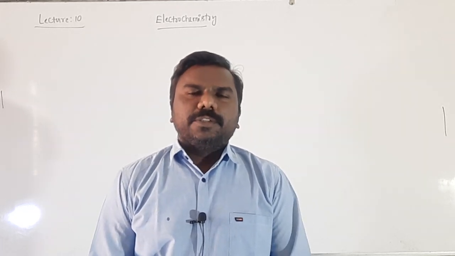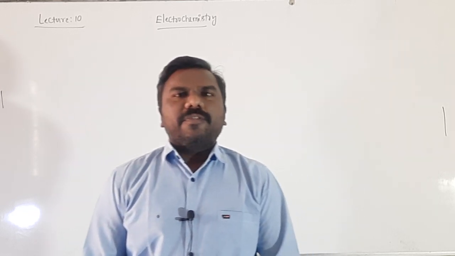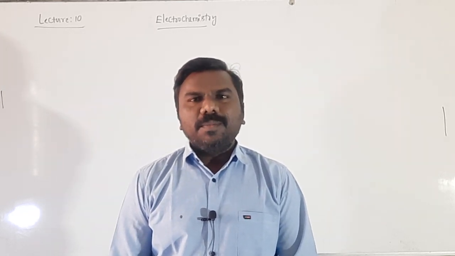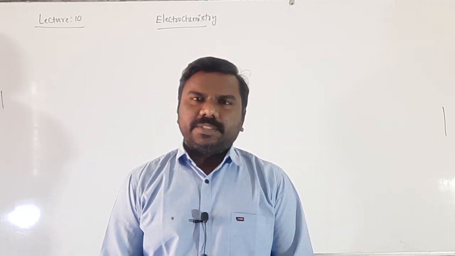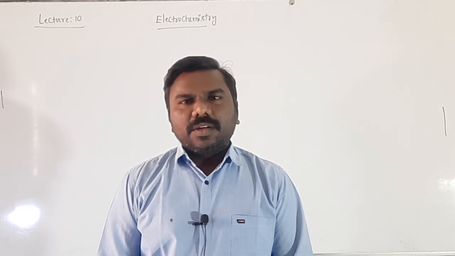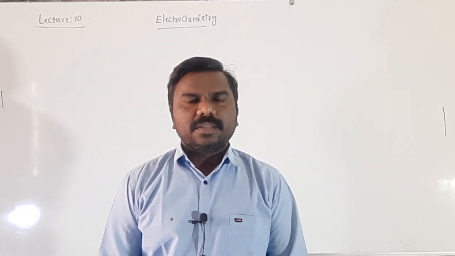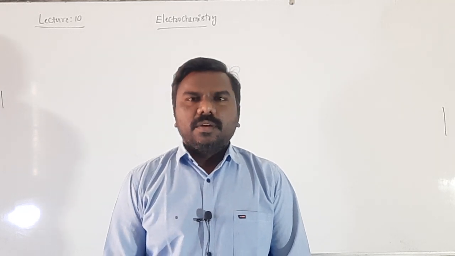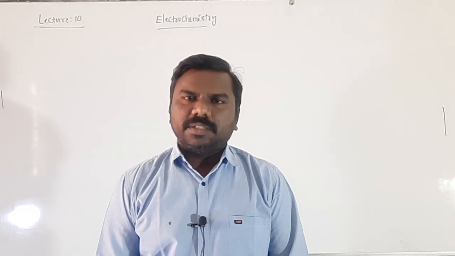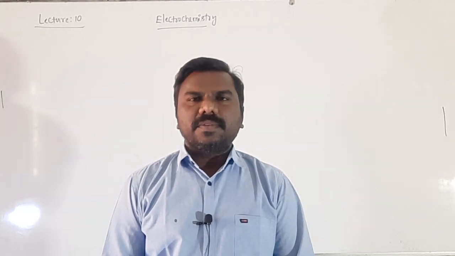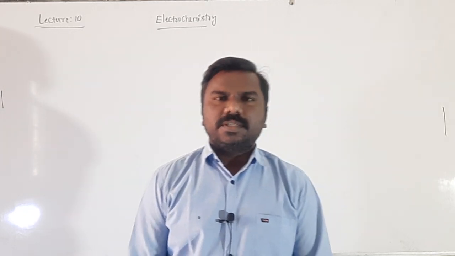In the last session, we started molar conductance of an electrolyte and limiting molar conductance. Molar conductance is defined as the conductance of a volume V containing 1 mole of electrolyte. The formula was given in centimeters and meters, as per SI unit as well as CGS unit, and a few problems we also discussed.